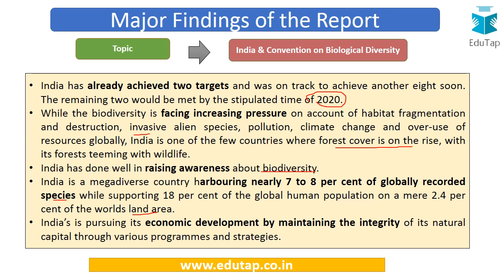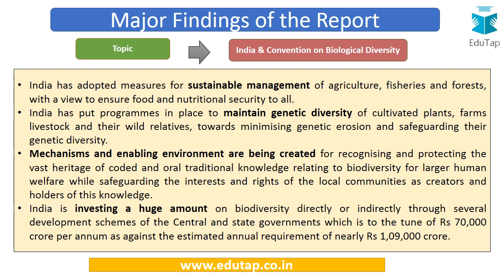Further, India is pursuing its economic development by maintaining the integrity of its natural capital, and for this purpose various schemes and strategies have been formulated by the government. Further, India has adopted measures for sustainable management of agriculture, fisheries and forest in order to ensure food and nutritional security to all.